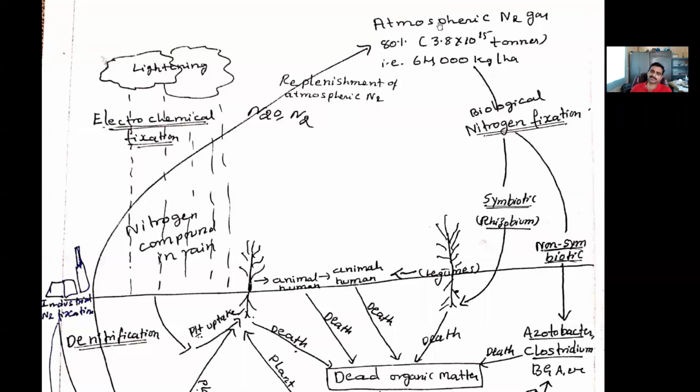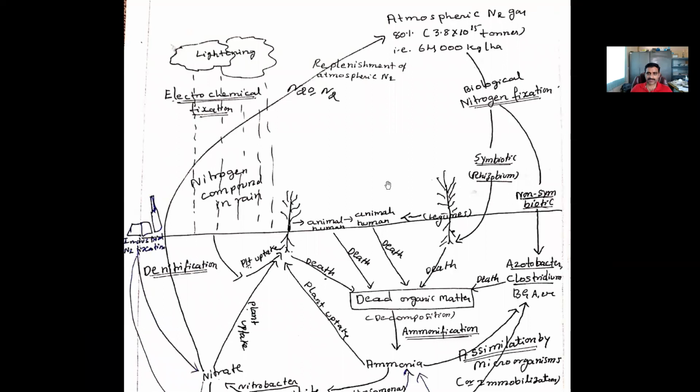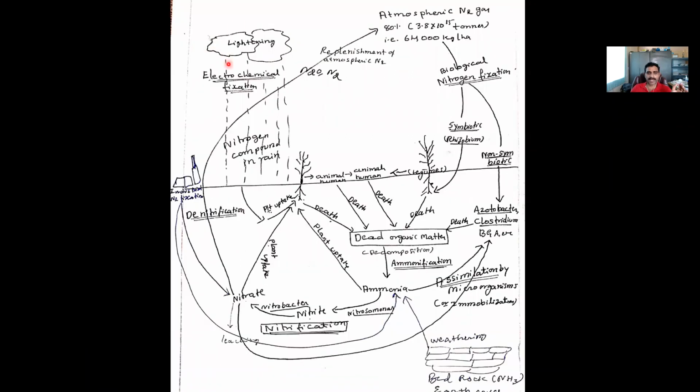The second one is atmospheric nitrogen fixation, which happens during lightning, also called electrochemical nitrogen fixation. During this process, the two molecules of nitrogen, N≡N, will break down and react with oxygen. It will form oxides of nitrogen, which will again react with water to form nitric acid or nitrate. This nitrate or nitric acid will come back to the soil. The nitric acid will be converted into nitrate, and it will be taken up by the plants.